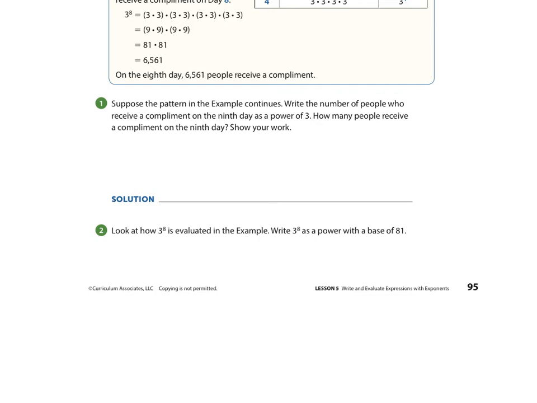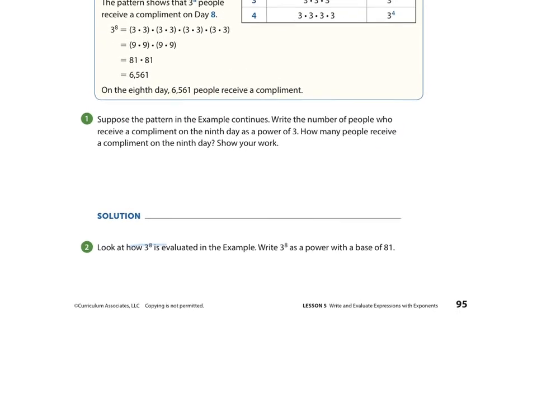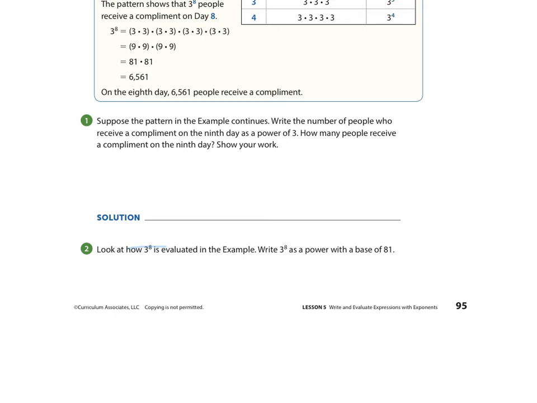So number 1, suppose the pattern continues. Write the number of people who receive a compliment on the 9th day as a power of 3. So on the 9th day, we're going to have people at 3 to the 9th power. Okay, so 3 to the 9th power would be the 9th day. How many people receive a compliment on the 9th day? We actually have to show your work here and solve this.